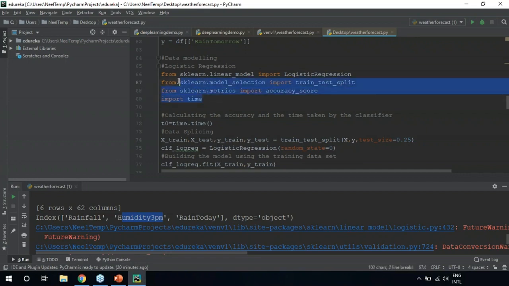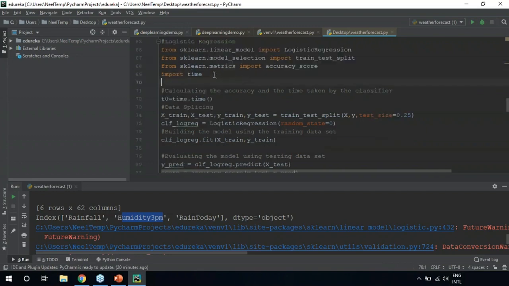So we start by importing all the necessary libraries for the logistic regression algorithm. We're also going to import time because we'll be calculating the accuracy and the time taken by the algorithm to get the output. So the first step is data splicing. I've already mentioned data splicing is splitting your data set into your testing data set and your training data set. That's exactly what we're doing over here. So 25% of your data is assigned for the testing data and the remaining 75% is your training data. Here you're creating the instance of the logistic regression algorithm. This is an instance that you created.